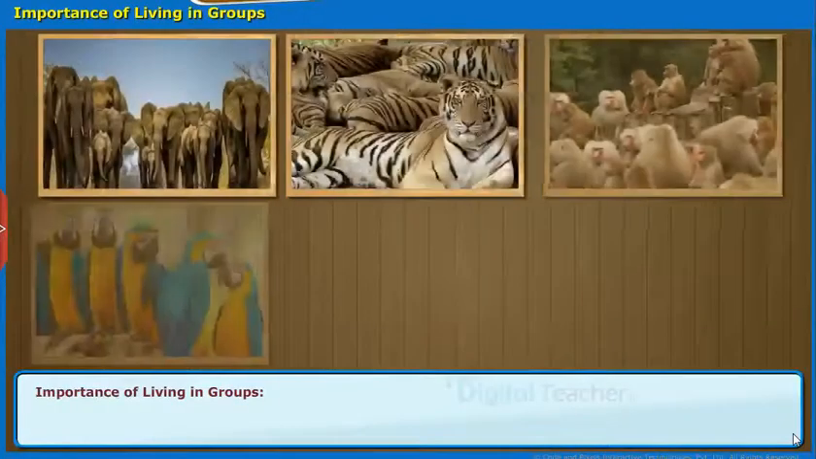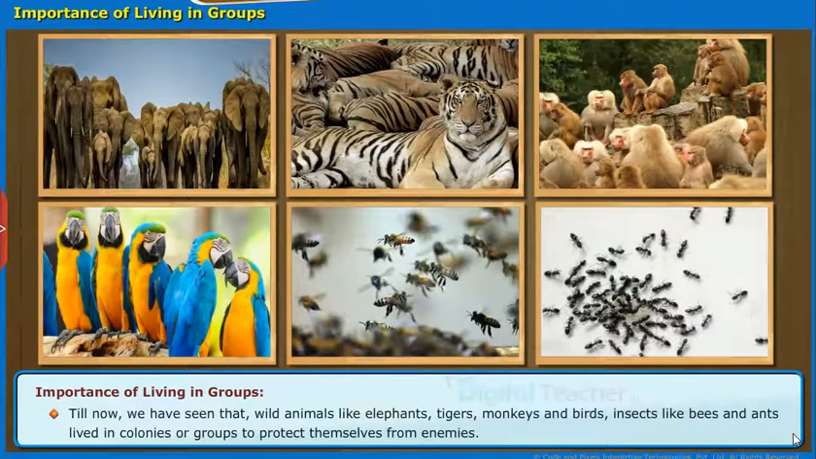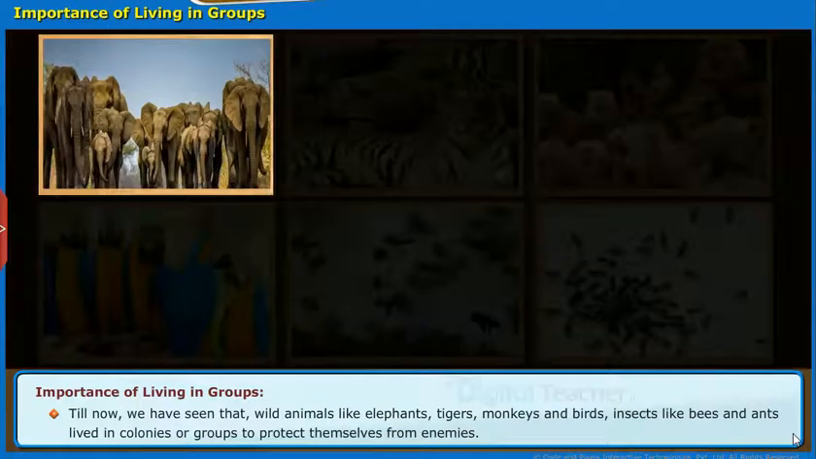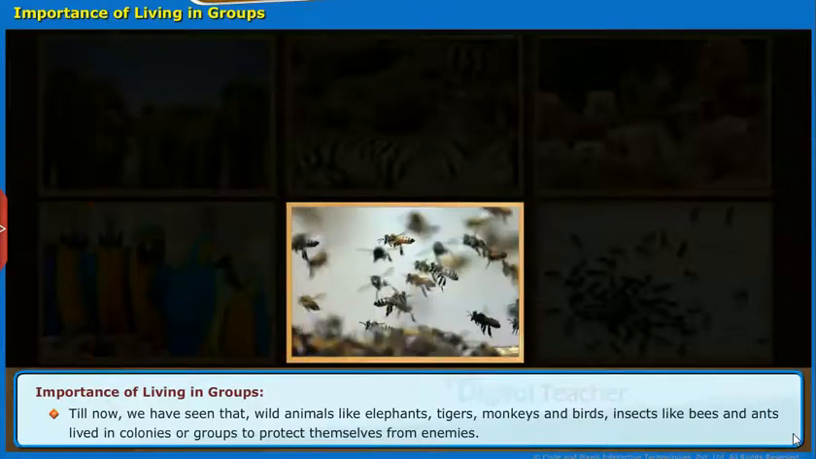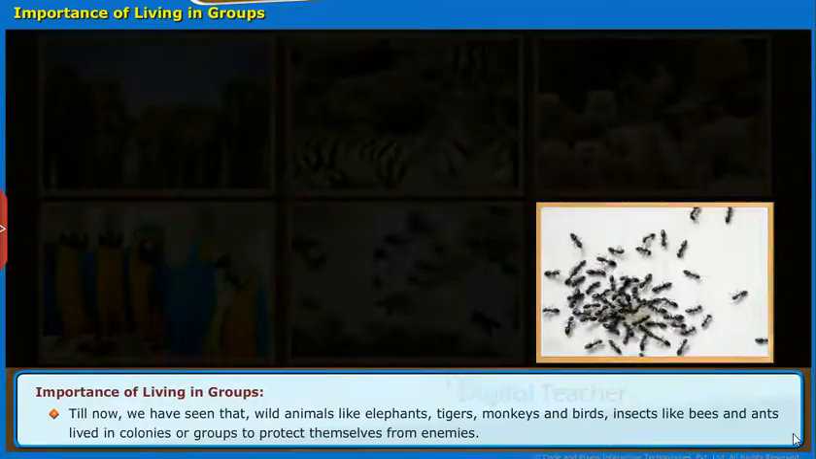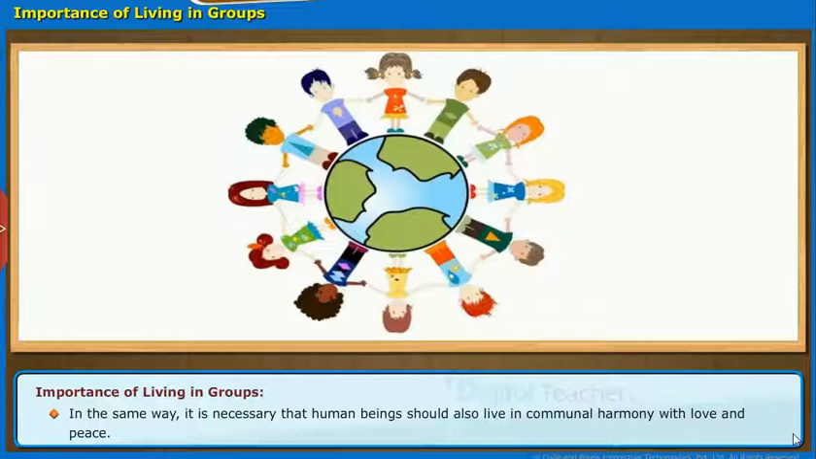Let us learn the importance of living in groups. Till now, we have seen that wild animals like elephants, tigers, monkeys and birds, insects like bees and ants lived in colonies or groups to protect themselves from enemies. In the same way, it is necessary that human beings should also live in communal harmony with love and peace.